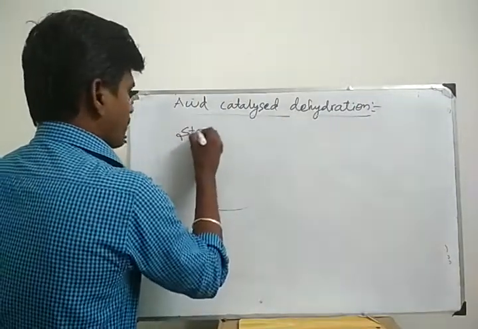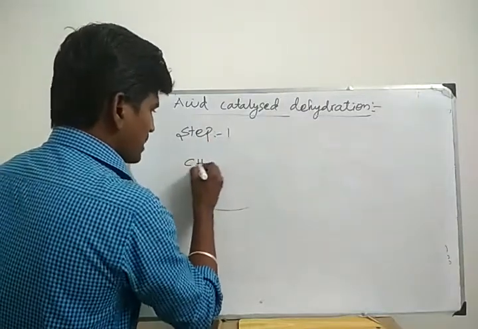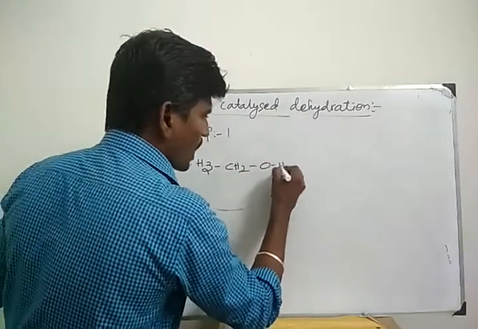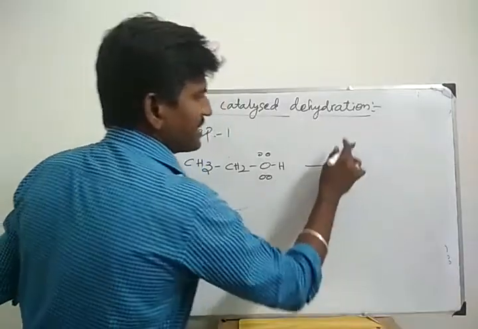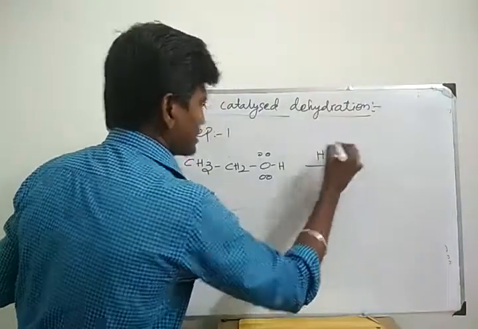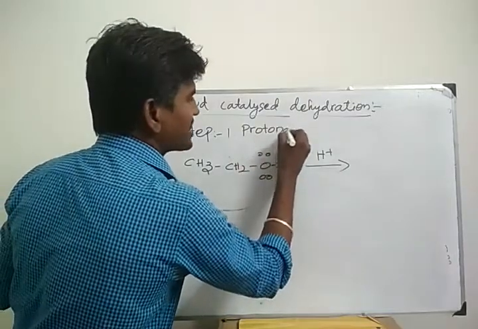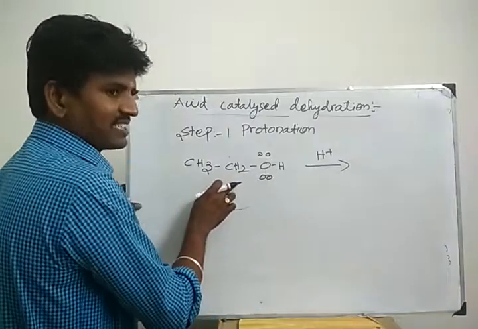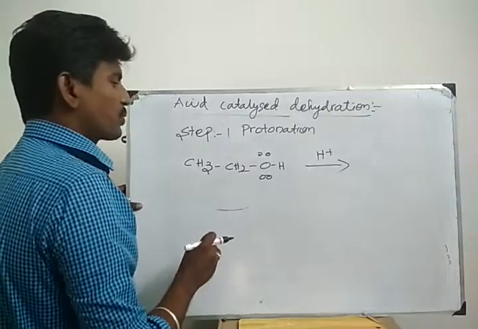Step 1. Protonation. Reactant is alcohol, for example, ethanol, CH3CH2OH. Oxygen has 2 lone pairs of electrons. Reagent is sulfuric acid. How will you write acid? Generally we can write H plus. Step 1 is protonation. Protonation means what? Addition of H plus ion. Here the acid gives H plus ion to the reactant. Addition of H plus ion to the reactant is called protonation.